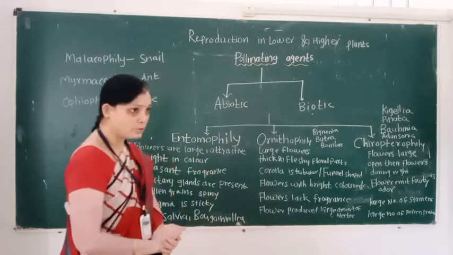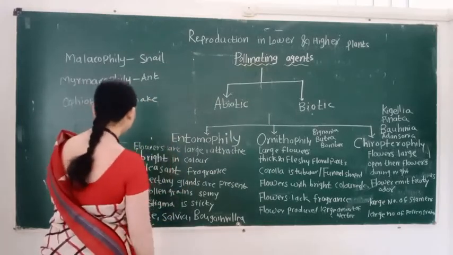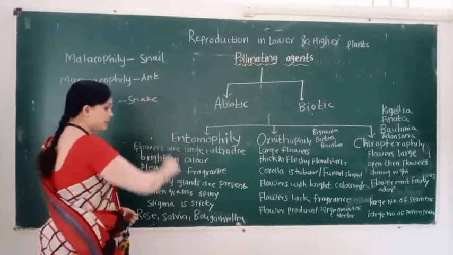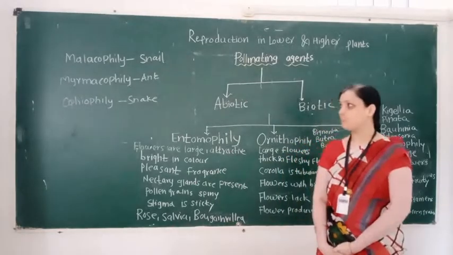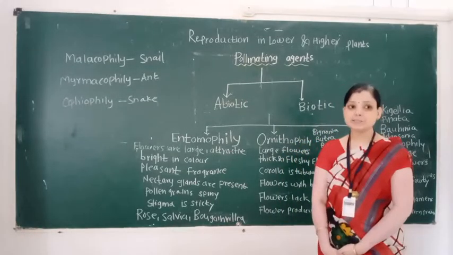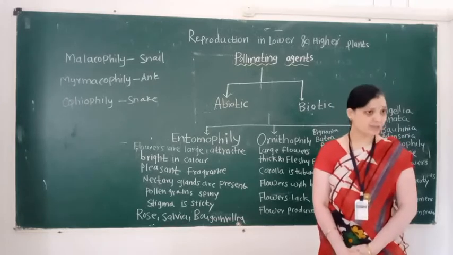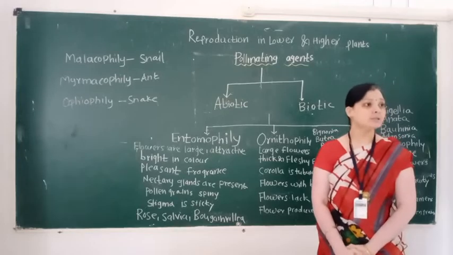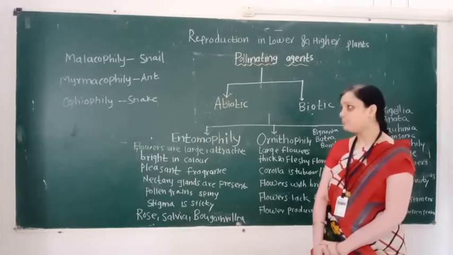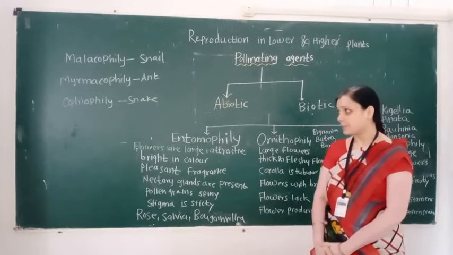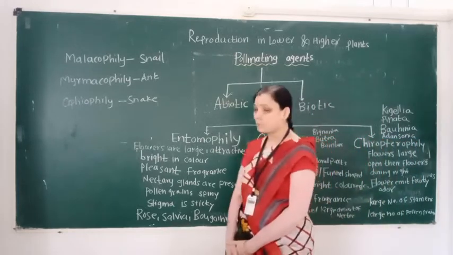So we also remember these three terms. When pollination takes place by snail, it is called malacophily. When pollination takes place by ant, it is called myrmecophily.